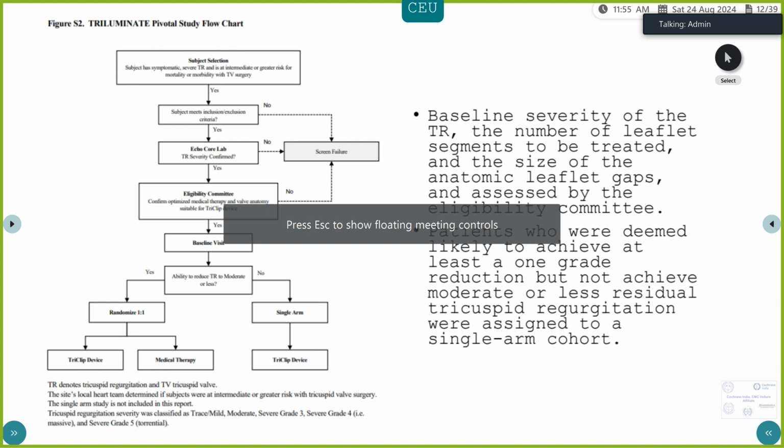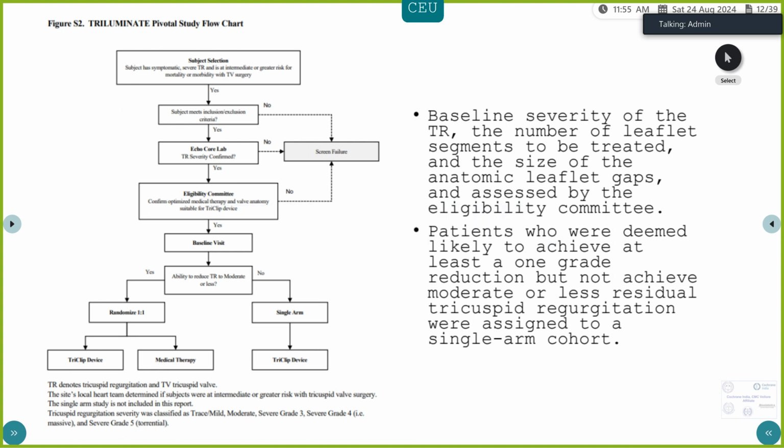Now, this is a study flow chart. So they have taken patients, as we already seen, patients who are symptomatic, have severe tricuspid regurgitation, and have been deemed to be at intermediate or greater risk for a tricuspid valve surgery. And if the patients meet these criteria, then they will go through the inclusion-exclusion criteria and then do an echocardiography where tricuspid severity is confirmed. Subsequent to this, they go through an eligibility committee which confirms that optimized medical therapy has been given, and they also look at the valve anatomy.